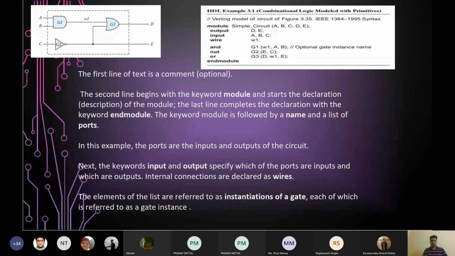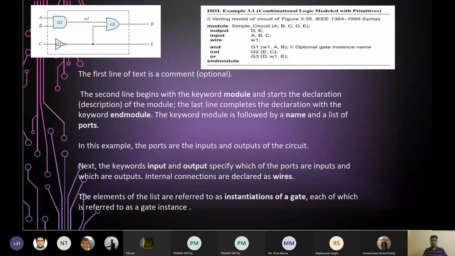These are some details about the module. The first line of the text is a comment. The second line begins with the keyword module and it starts the declaration of the module. The last line completes the declaration with the keyword endmodule. The keyword module is followed by a name and a list of ports, the inputs and outputs basically. In this example, the ports are the inputs and outputs. Next, the keywords input and output specify which of the ports are inputs and which are outputs. And any internal connection is declared as wires.